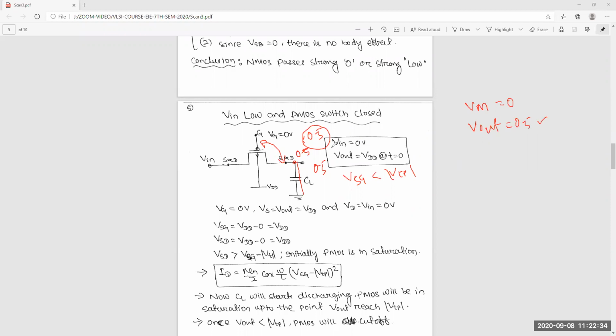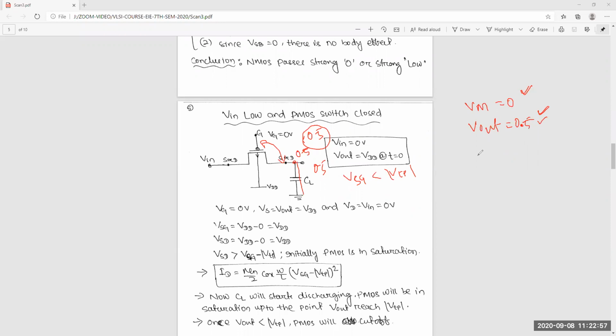We want 0 at the output, but we are getting 0.5. We cannot go beyond that value because the transistor will be off and the capacitor will not charge. So when you give 0 at the input, we get 0.5 voltage at the output, and it will not change to below that value.